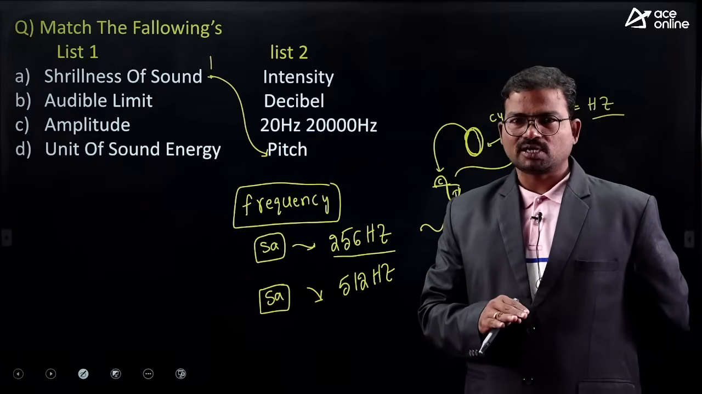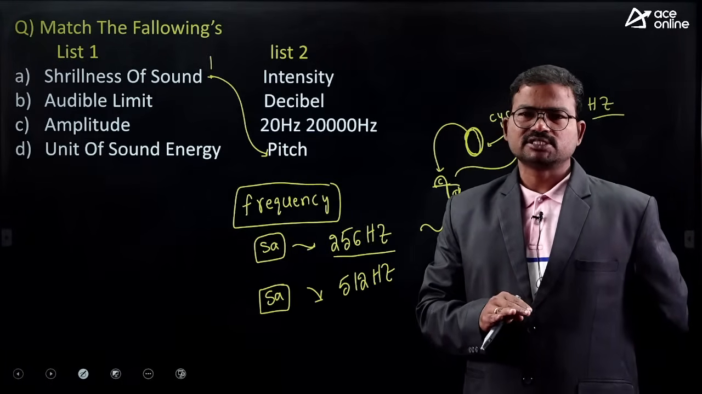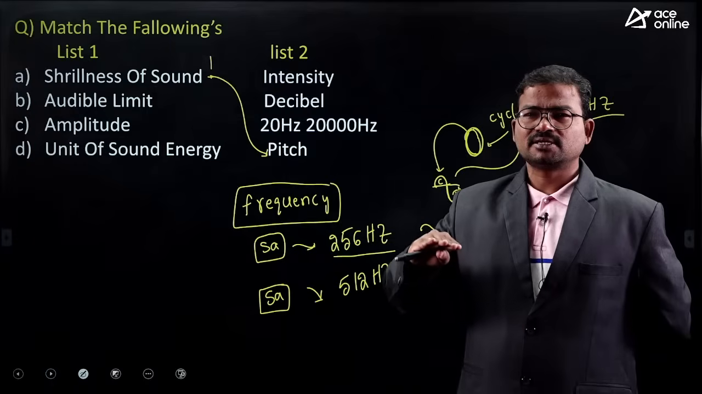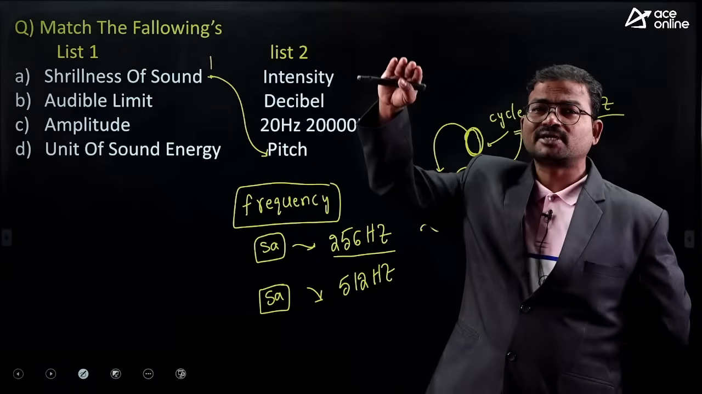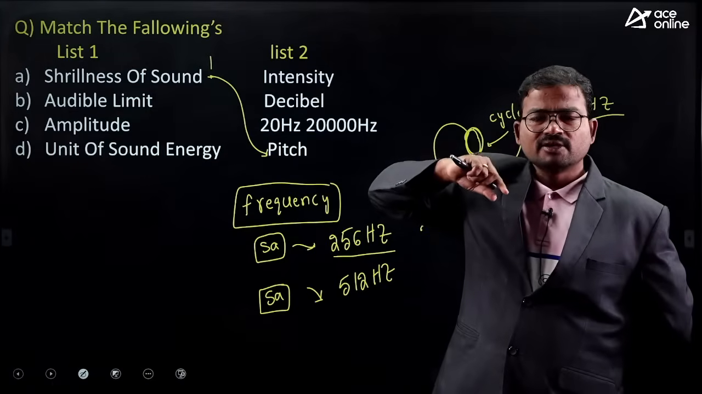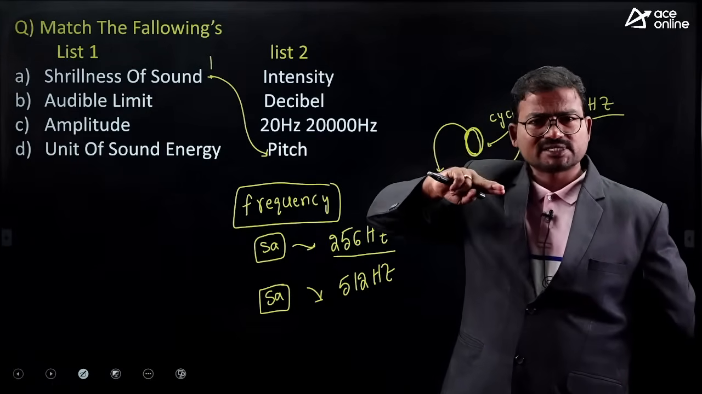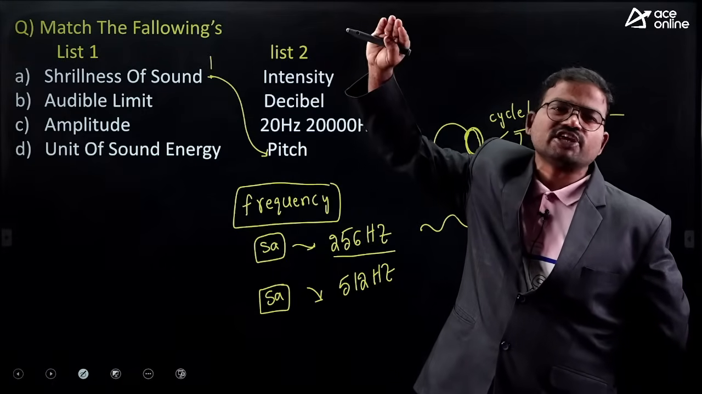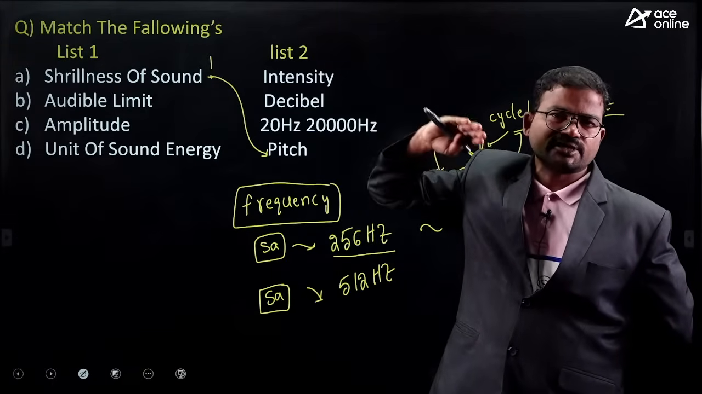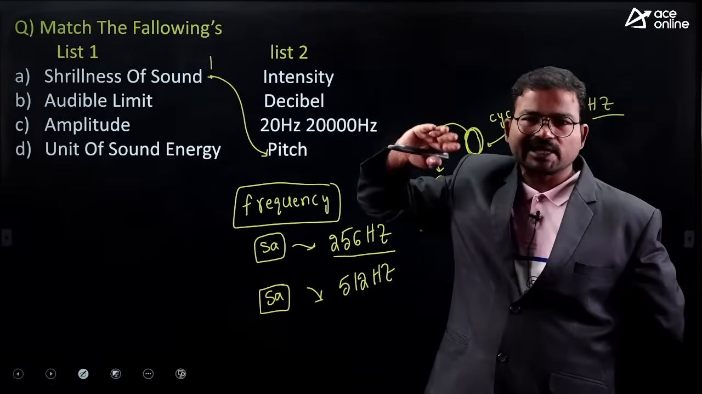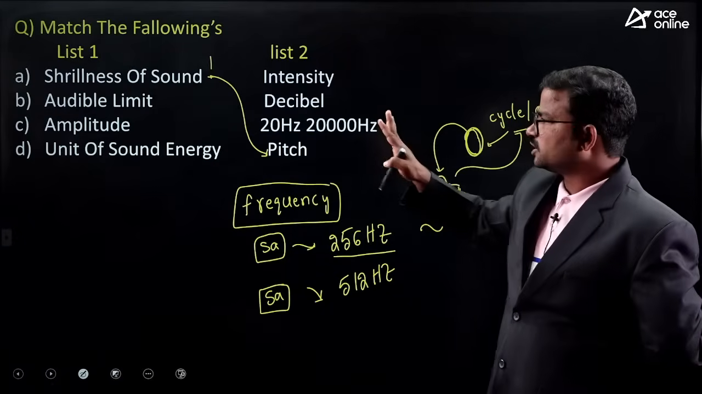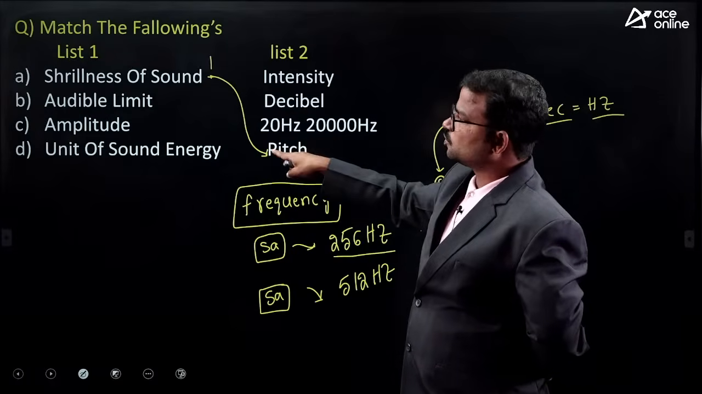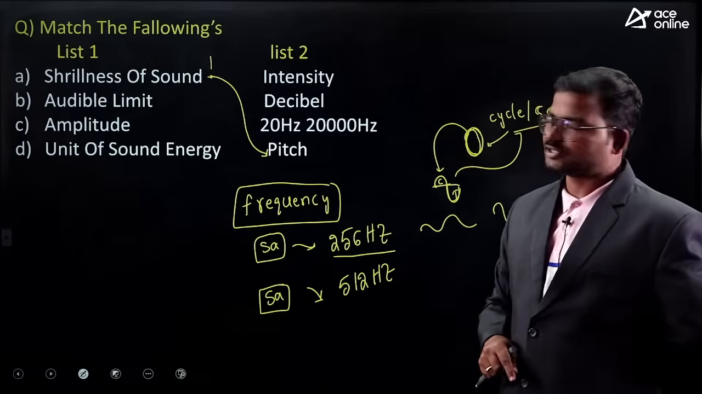So generally we are pronouncing these sounds just like this. Sa, Ri, Ga, Ma, Pa, Da, from low pitch Sa to high pitch Sa, we are gradually increasing the frequency. So that is the major concept, especially concerning pitch or shrillness.